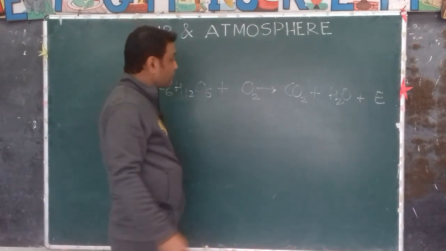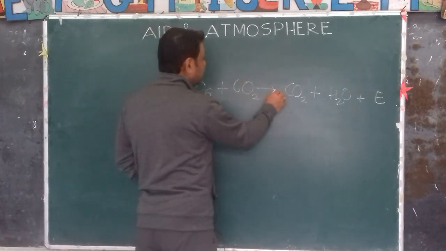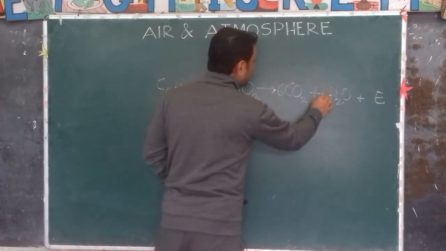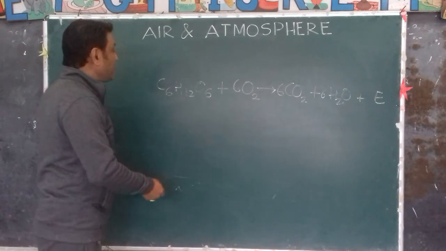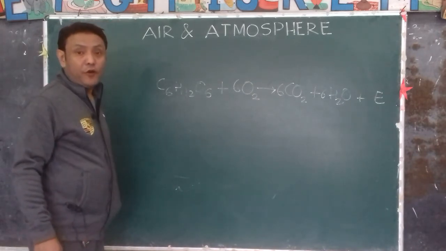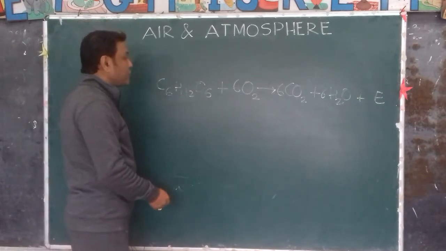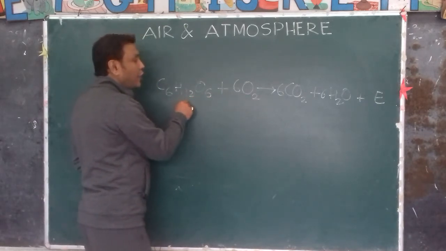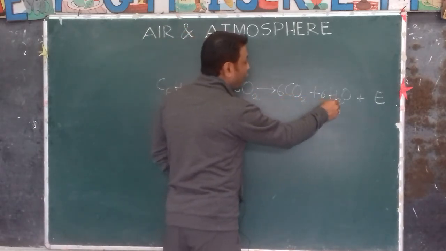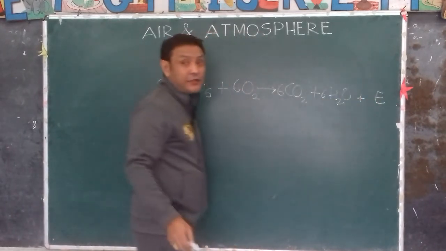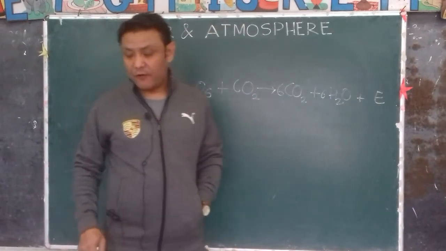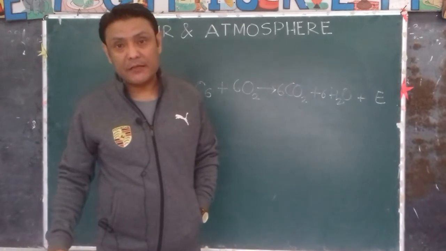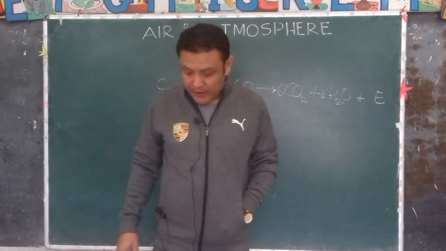As we balance it, C6H12O6 plus 6O2 gives 6CO2 plus 6H2O. So this is the equation for the process called respiration, where the oxygen reacts with the food to produce carbon dioxide, water, and a lot of energy.